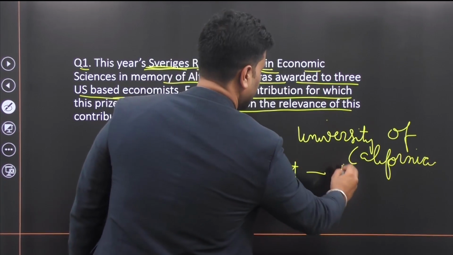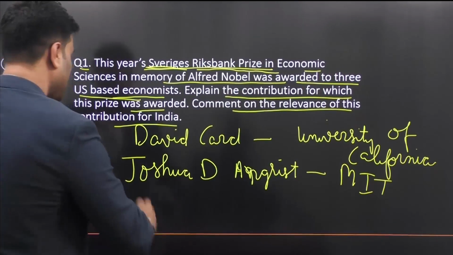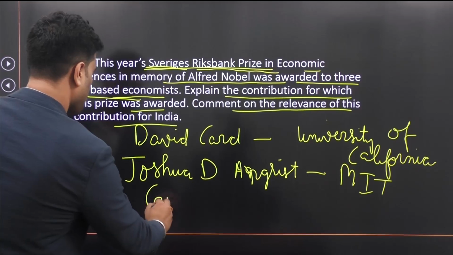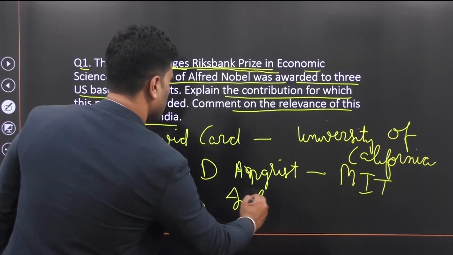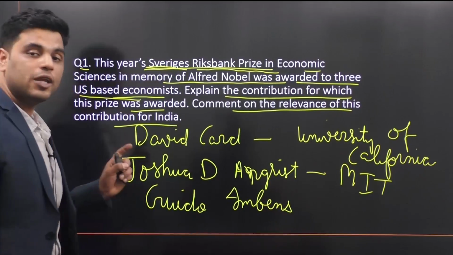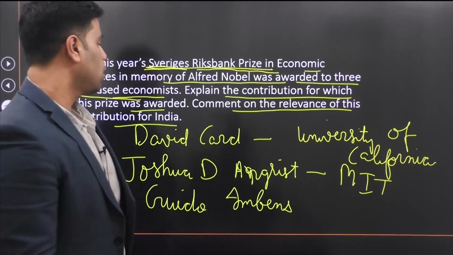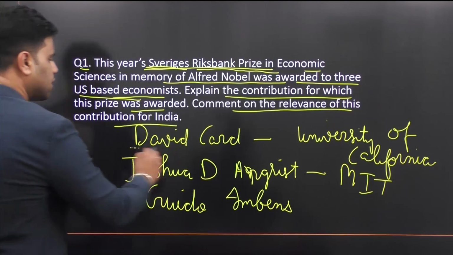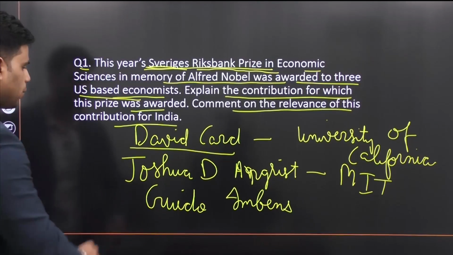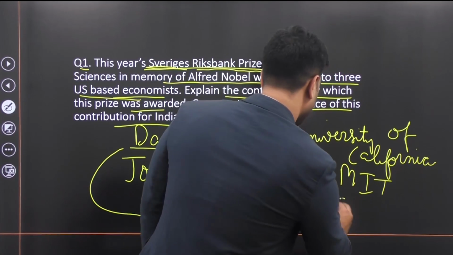Well, he was from the very famous MIT, Massachusetts Institute of Technology. And the third person was Guido Imbens. Well, these 3 people received the Nobel Prize for Economics this year. Now, the prize was shared by these 3 people. One half of the prize went to David Card and the other half went to these 2 people. All right. By the way, Guido Imbens was from Stanford.